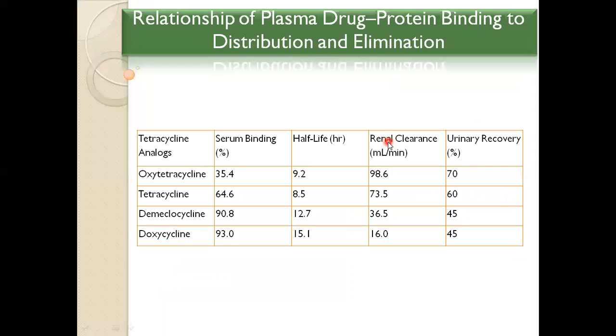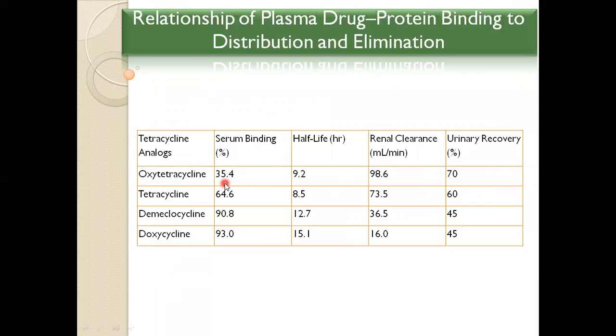Here is a tabulated presentation of various drugs, giving various examples of drugs, which shows what percentage of a particular drug will attach to the serum. Here we see one thing, that the more the binding to the serum, the lesser the renal clearance. Here is a ratio which was shown in that table, for example